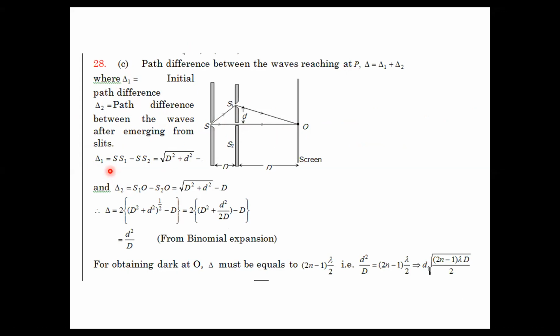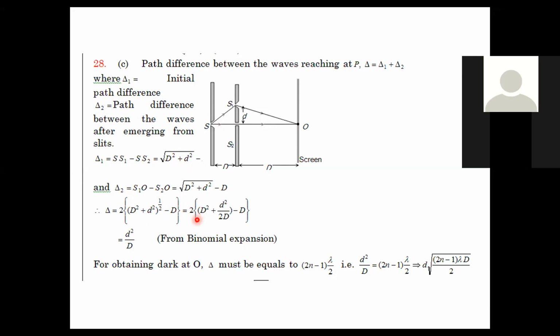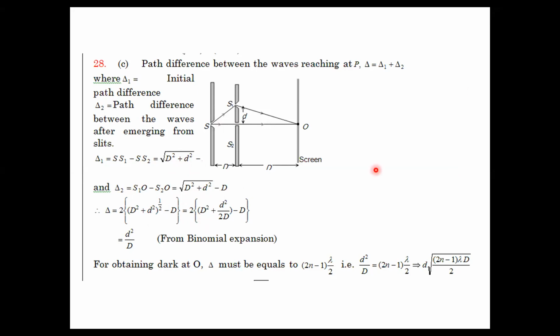So delta 1 will be nothing but SS1 minus SS2. We used to do the same thing, SP2 minus SP1. So this will be nothing but root of D square plus D square. And in the second case, our path difference will be nothing but root of D square plus D square minus D. When we have to find the path difference in both the cases, we have to add both of them up. So when you add both of them up, you should get D square by D.